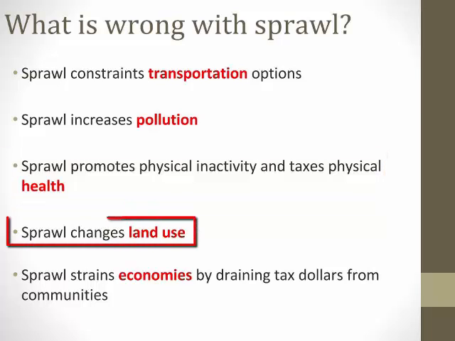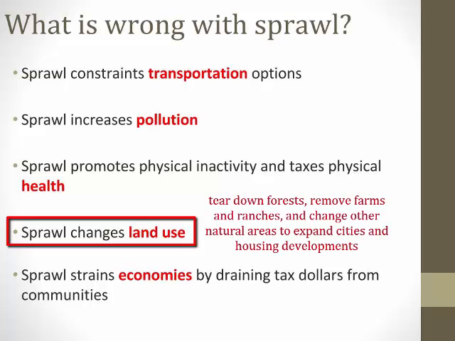Inevitably, sprawl will change land use because we tear down forests, remove farms and ranches, and change other natural areas to expand cities and housing developments. It's estimated that we convert 2.5 million acres of agricultural land and forested land to suburban areas each year.